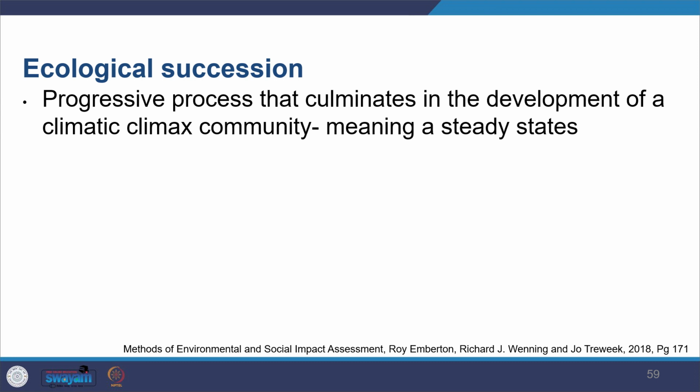Another term you would see is ecological succession, which means a progressive, stage-wise process, and when all those steps come together they become stable and develop into a climax community. That means a very stable community, which you also call a biome. So it would reach a steady state.